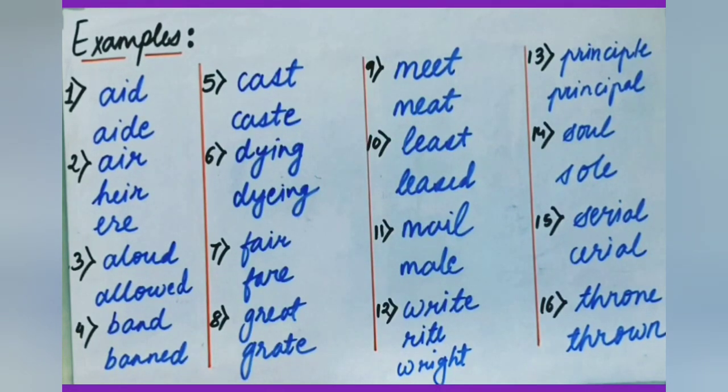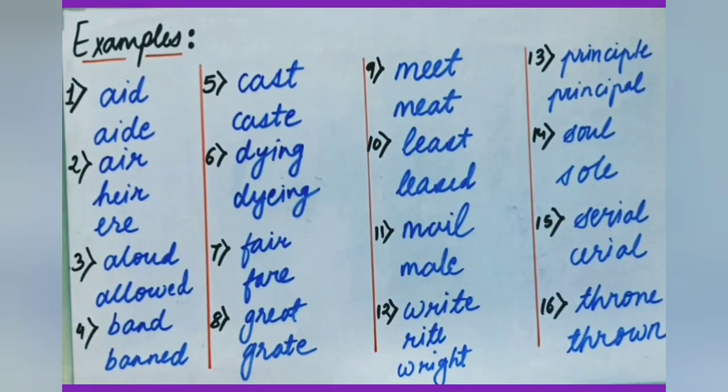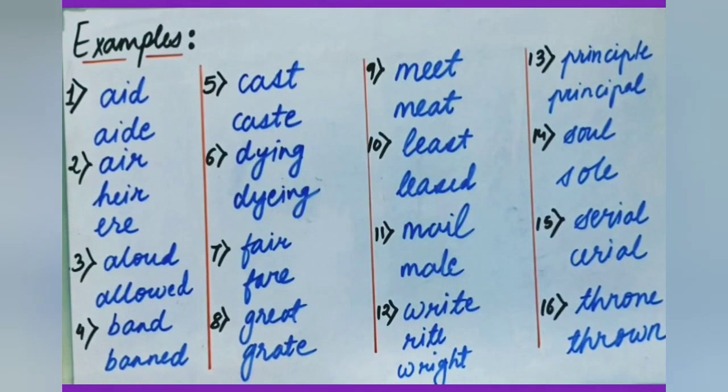Dying, dyeing. The first one, dying, means the one who dies. He is dying, she is dying. The second one, dyeing, means to dye something, it's related to color. Fair, fare. The first fair is beautiful looking. The second fare is money paid for a transport ticket. Great and grate. First great, we all know its meaning, something very huge, to a larger extent. Adolf Hitler was a great leader. Then grate, the second, is a metal grill.